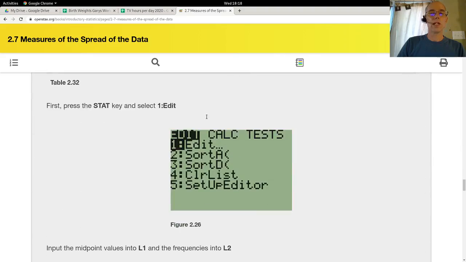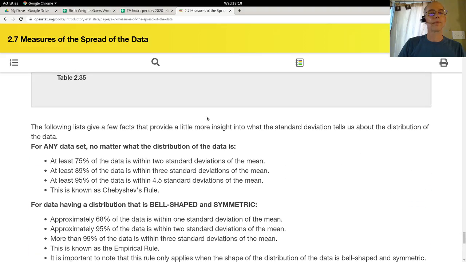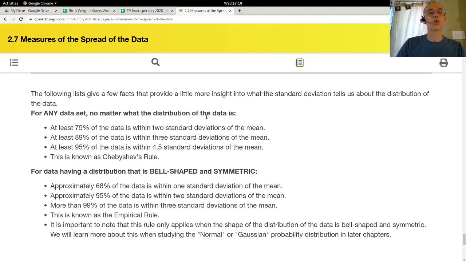But down at the end, here we go. They give some general rules about most distributions. And again, distribution means the shape of the histogram of the data. Every data set is going to have a slightly different shape, but there are some patterns that we see, like skewed left, skewed right, bell-shaped, U-shaped, bimodal, uniform, and there are many others.